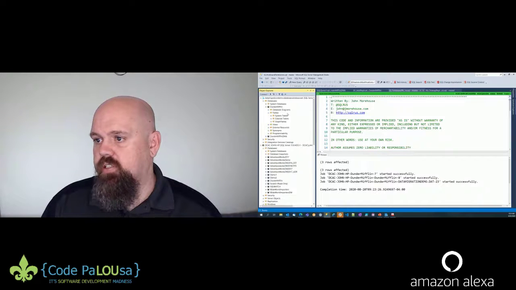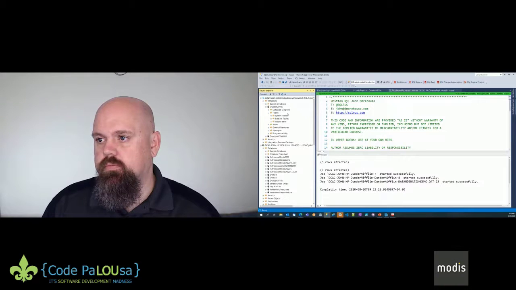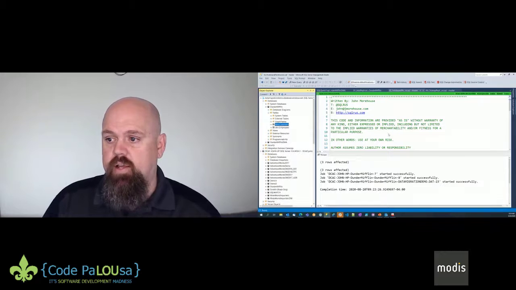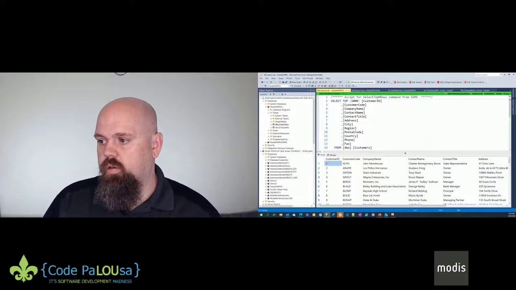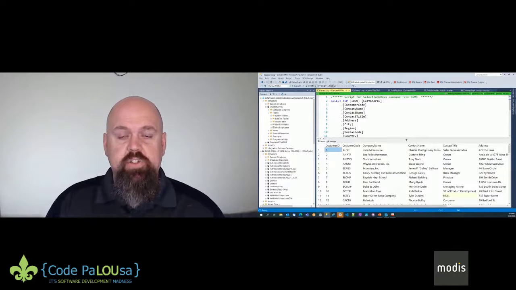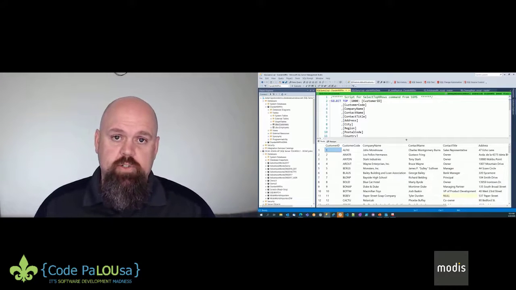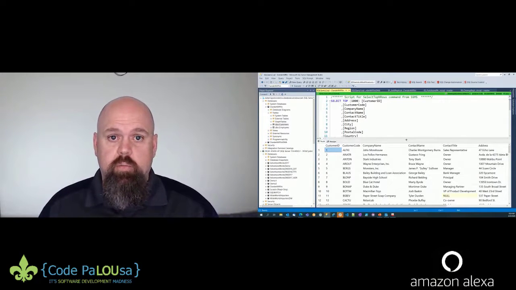But if I refresh this, if all worked, ta-da, we have data. So we see the 2 tables. If I right click this, so very easily with a simple script, and you can even do this to the UI, it just takes a little bit longer. That's why I didn't do it for the demonstration. I easily use transactional replication to push a database from my local laptop up to Microsoft Azure.